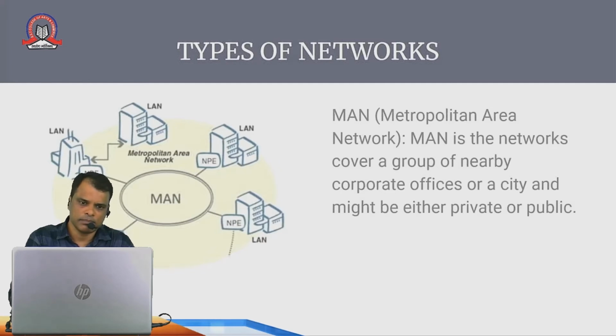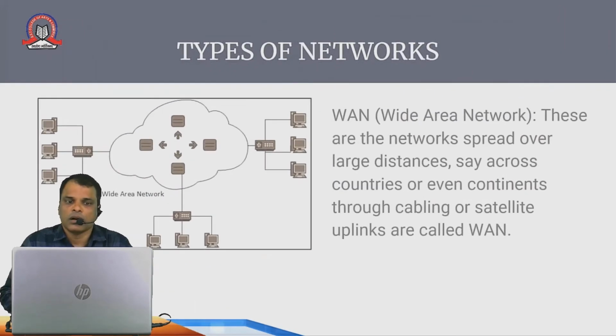The next type is WAN, that is Wide Area Network. These are networks spread over large distances, say across countries or even continents, through cabling or satellite uplink. This is called a WAN. So if you see, there are different LANs, then MANs are there, and all together it becomes a big WAN, Wide Area Network. So whatever internet we are using now is a type of WAN.